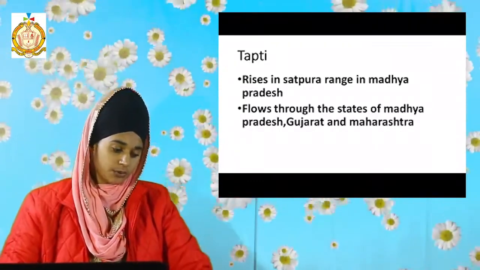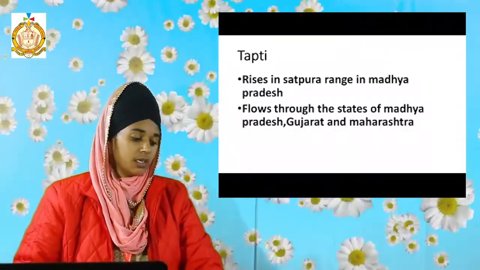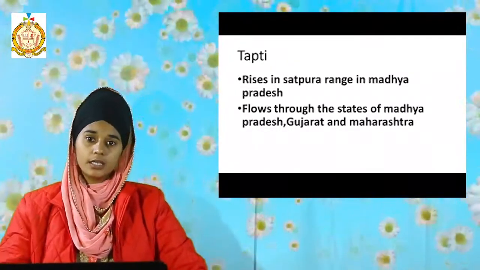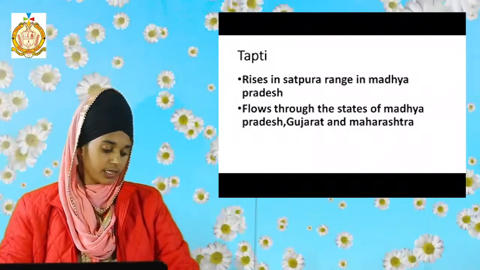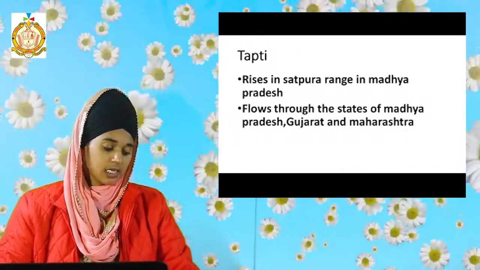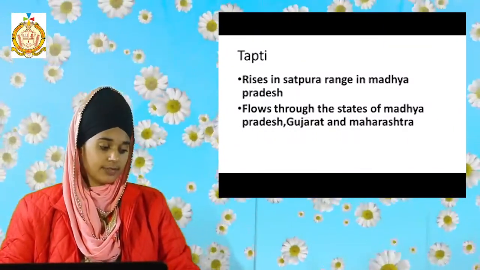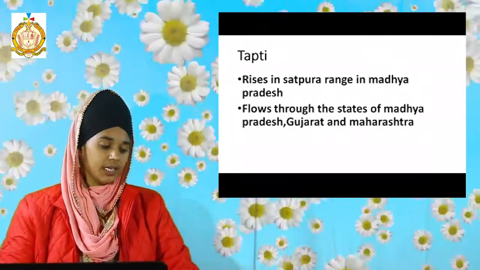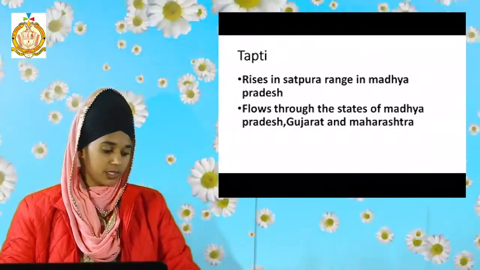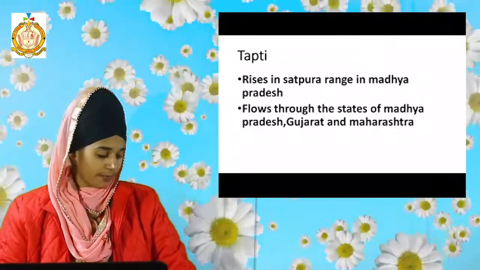Then it flows southwards and drains into the Bay of Bengal. The third question is, through which countries does the Brahmaputra flow? As we discussed in the video, there are three countries, China, India and Bangladesh, through which the Brahmaputra river flows.